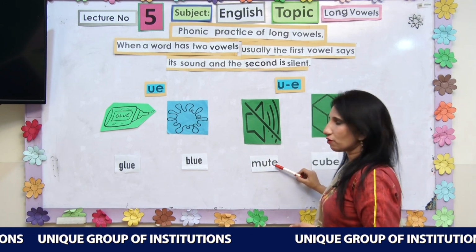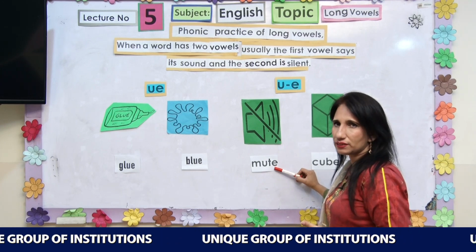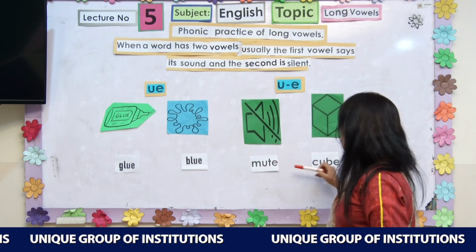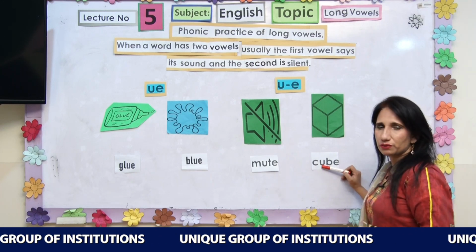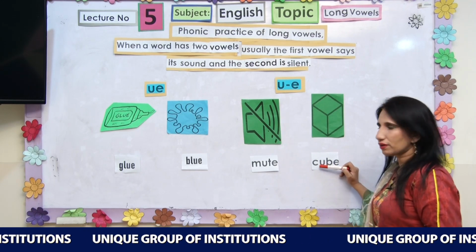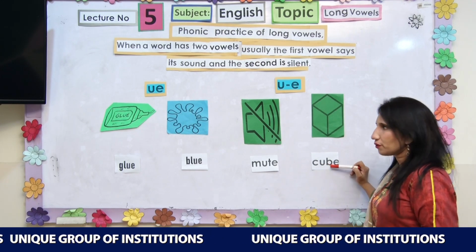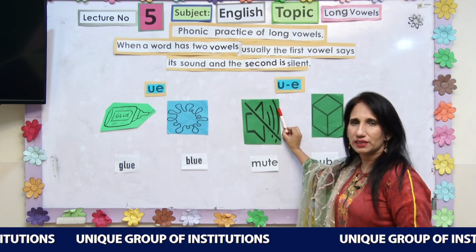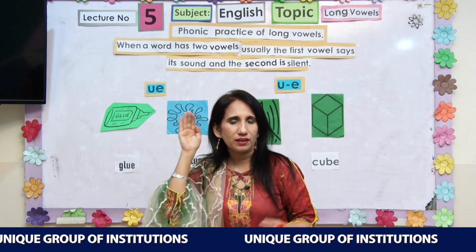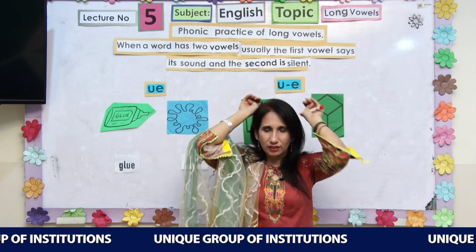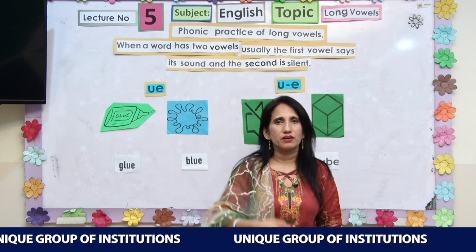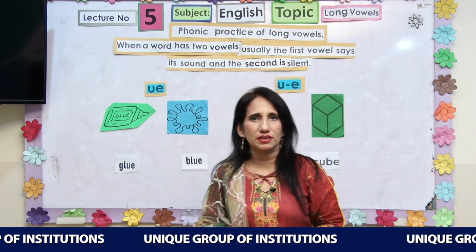Mute, mute, because this E is silent. Cube, cube. So this is the last of the long vowels. First one is A, E, I, O, U. Remember the actions and remember the sounds.